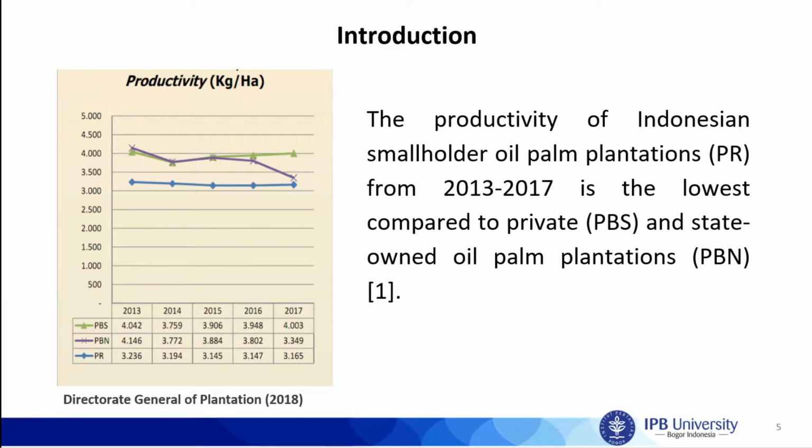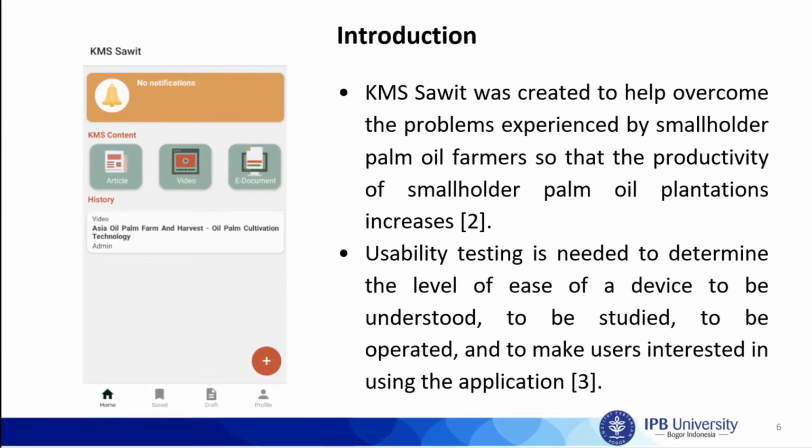The productivity of Indonesian smallholder oil palm plantations from 2013 to 2017 is the lowest compared to private and state-owned oil palm plantations. In 2020, a research team from IPB built an Android-based mobile application called KMS Sawit. KMS Sawit was created to help overcome the problems experienced by smallholder palm oil farmers so that the productivity of smallholder palm oil plantations increases.